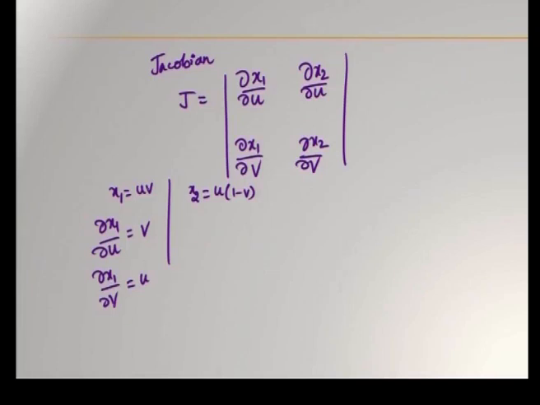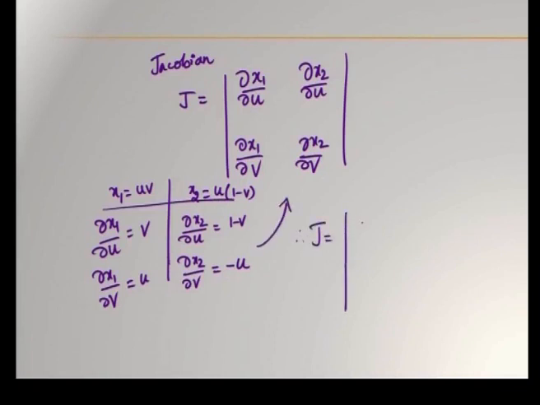Dou x1 by dou v, similarly, is u into 1. So, x2 is equal to u into 1 minus v. So, dou x2 by dou u is equal to 1 minus v, dou x2 by dou v is equal to minus u. Okay. Substituting all these things here, we get j is equal to v times minus u minus u times 1 minus v. Therefore, j you will be getting as minus u.